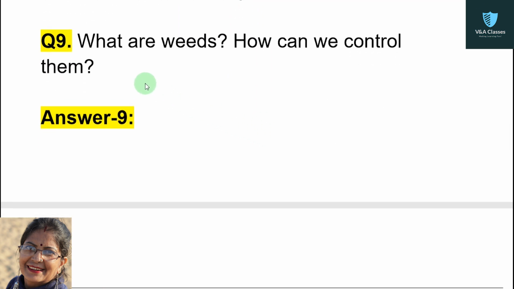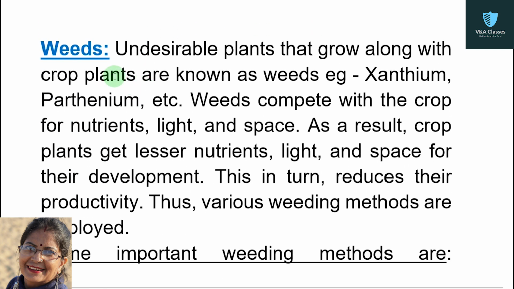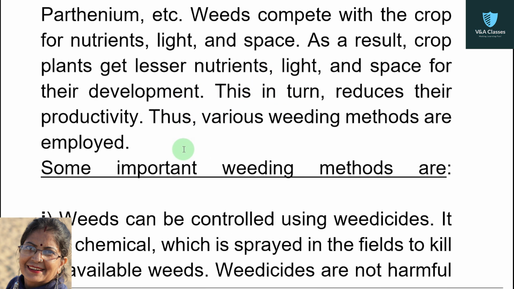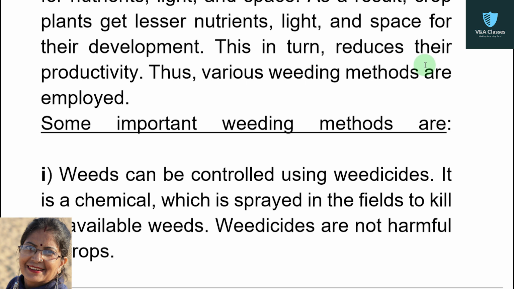Now question number 9. What are weeds? How can we control them? Weeds, undesirable plants that grow along with crop plants, are known as weeds. Example, Xanthium, Parthenium, etc. Weeds compete with the crop for nutrients, light, and space. As a result, crop plants get lesser nutrients, light, and space for their development. This in turn reduces their productivity.